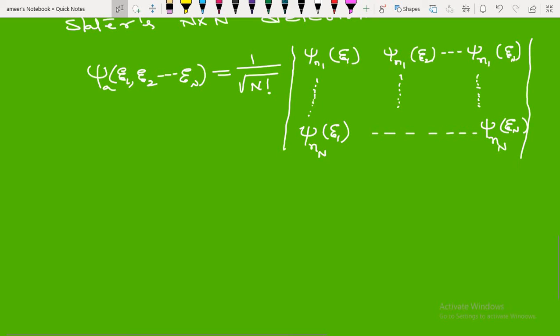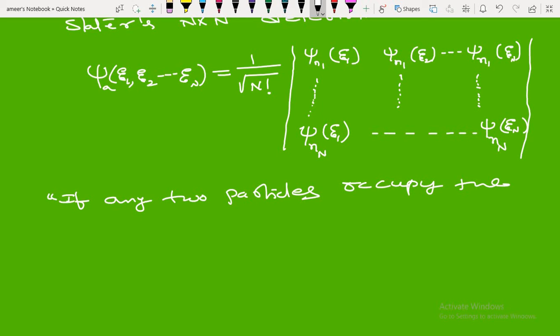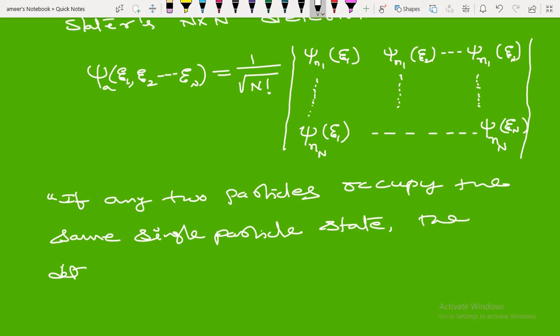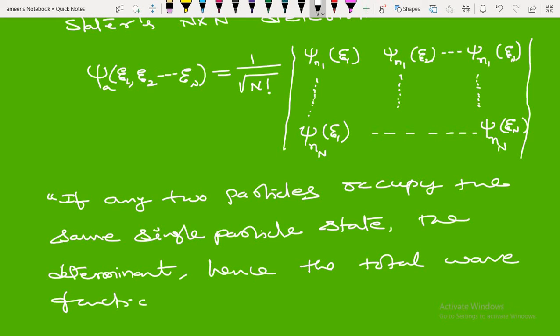If any two particles occupy the same single particle state, the determinant, hence the total wave function, will vanish.